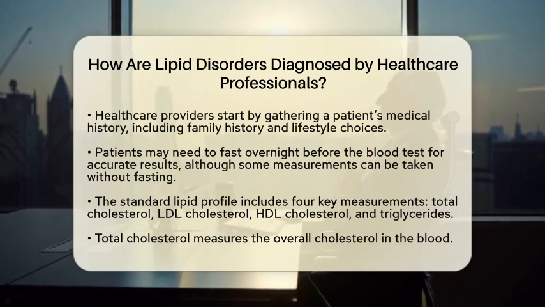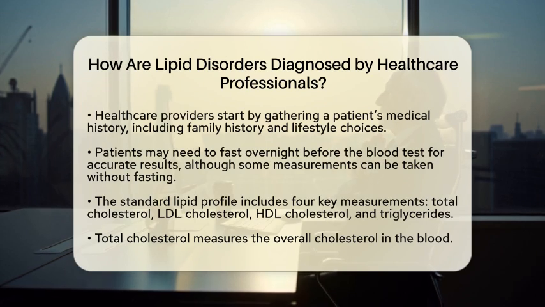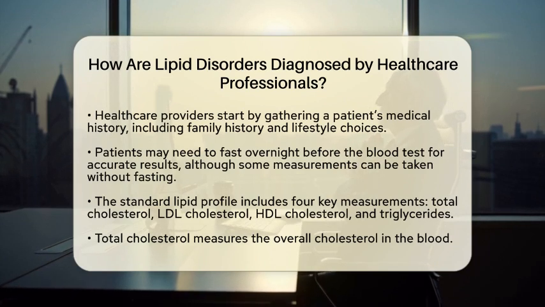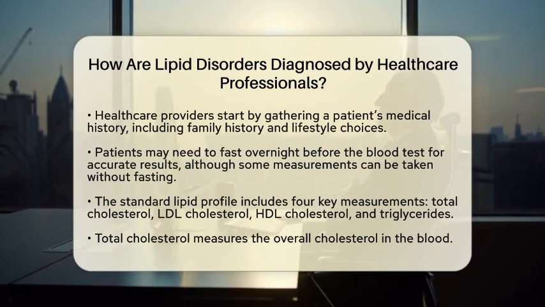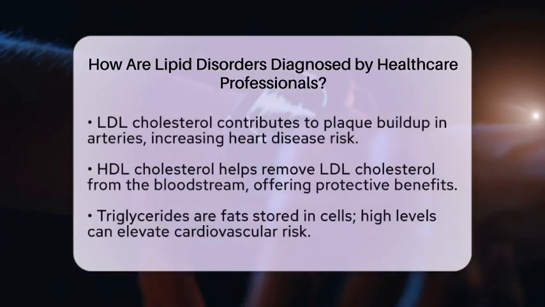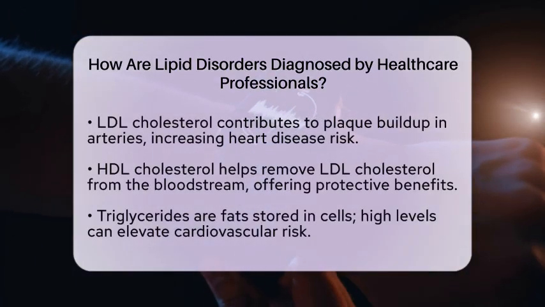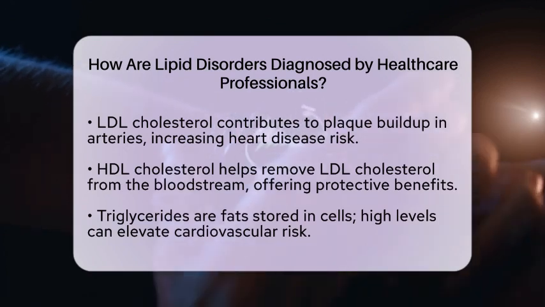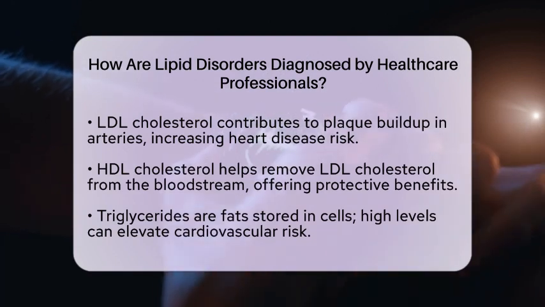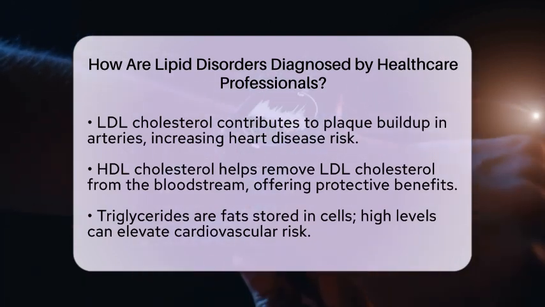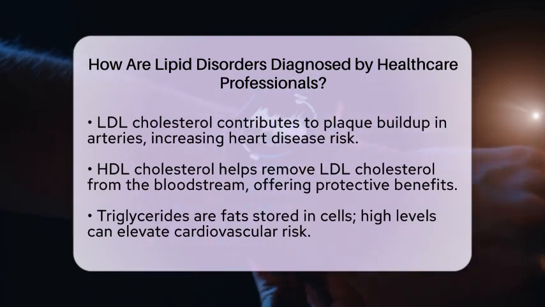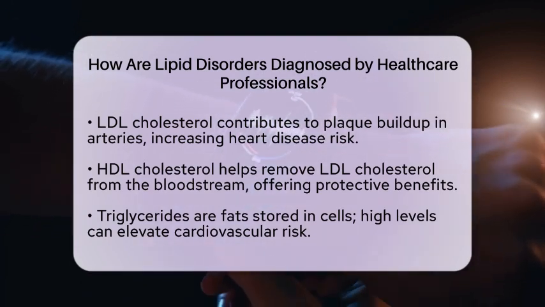The standard lipid profile includes four key measurements. First, total cholesterol represents the combined amount of cholesterol in your blood. Second, low-density lipoprotein cholesterol contributes to plaque buildup in arteries, which can lead to heart problems. Third, high-density lipoprotein cholesterol helps remove low-density lipoprotein cholesterol from the bloodstream, acting as a protective factor. Finally, triglycerides are a type of fat stored in fat cells, and high levels can increase cardiovascular risk.